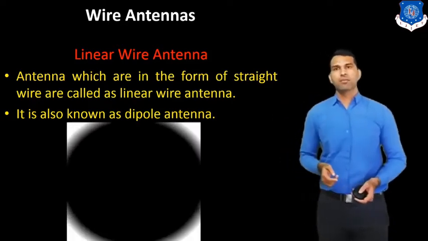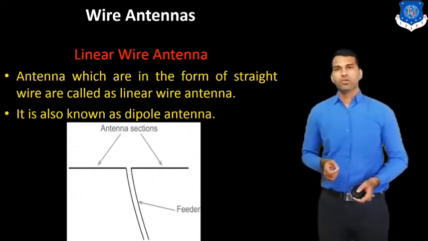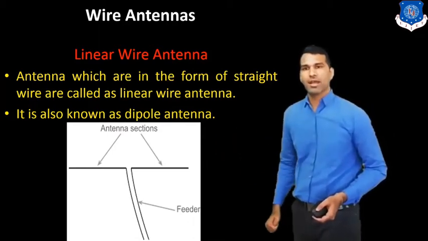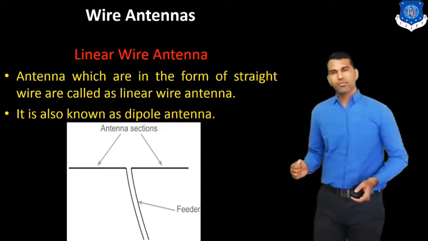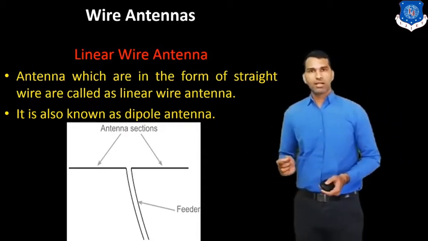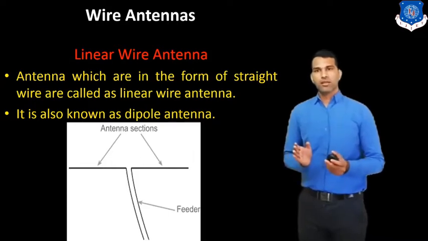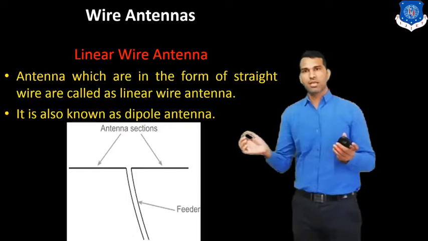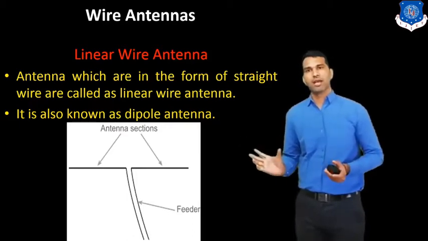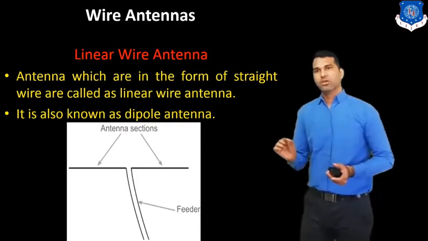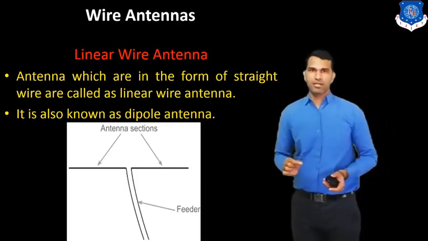Here you can see the figure of the linear wire antenna, which we can define as a dipole antenna because it works like a dipole. Here, these are the two cables, bent, and this is the antenna, and the middle line is the feed line. So this is the linear wire antenna.